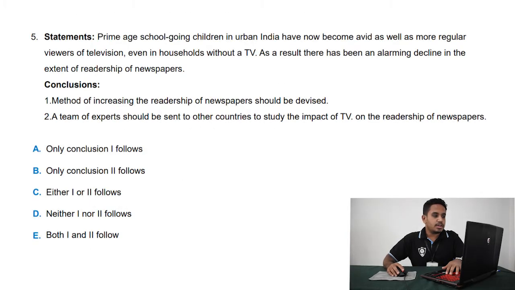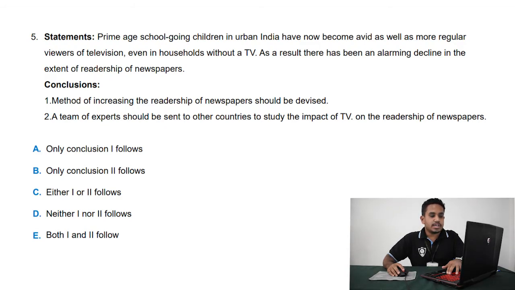Fifth question. Statement. Prime age school-going children in urban India have now become avid as well as more regular viewers of television, even in households without a TV. As a result, there has been an alarming decline in the extent of readership of newspapers. Conclusions. Conclusion 1. Method of increasing the readership of newspaper should be devised. Conclusion 2. A team of experts should be sent to other countries to study the impact of TV on the readership of newspapers.